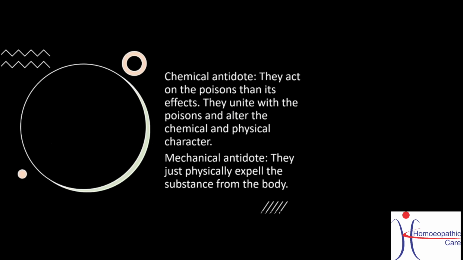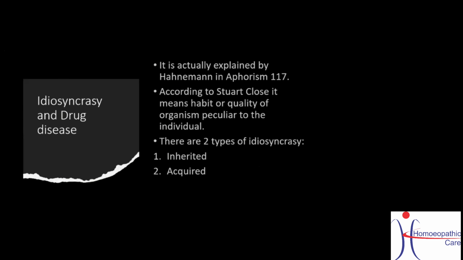So what are chemical antidotes and mechanical antidotes? Chemical antidotes act on the poisons rather than their effects. They don't work on the effects, they work on the poisons themselves. They unite with the poisons and alter the poison physically and chemically. Then what are mechanical antidotes? They just physically expel the substance from the body. But the best antidoting system, as I already told, or the true antidoting system, is the dynamical antidotes, the homeopathy. So with this, that section is over about toxemias according to Stuart Close.